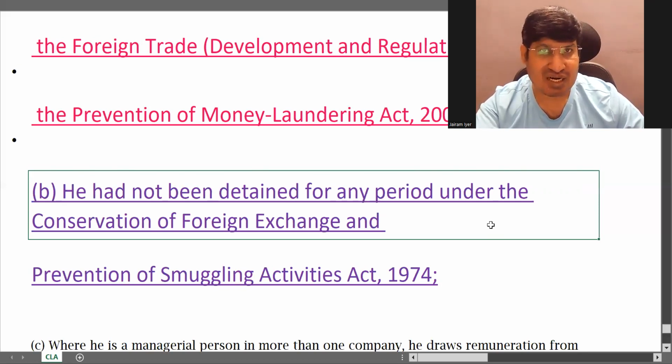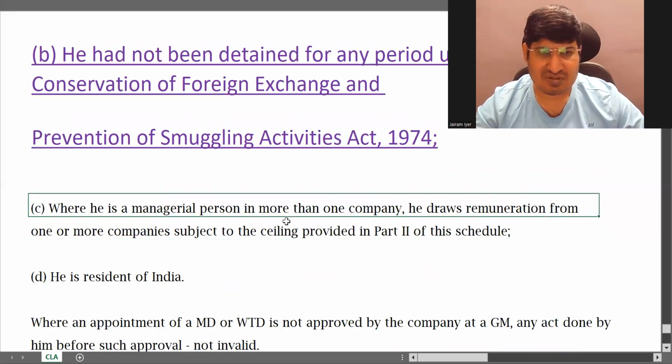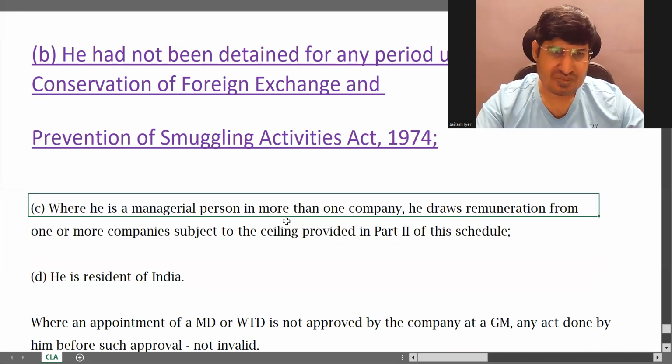You have not been convicted, but you are held back for questioning. Okay, that doesn't mean they are saying that you are guilty. But even if you are detained under the Conservation of Foreign Exchange Act, still it is not okay. You cannot become an MD or WTD.